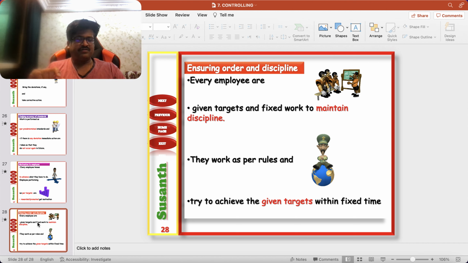So it is a very small chapter, but content-wise we need to check these three areas: the difference and relationship between planning and controlling, the advantages of controlling, and the process of controlling, that is, how the controlling system exists in an organization. So this is the chapter, controlling as the last function of management.